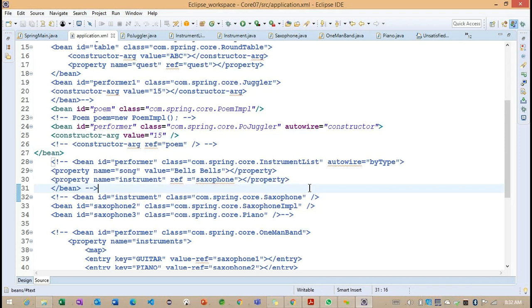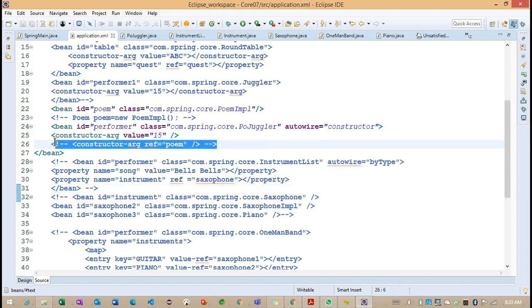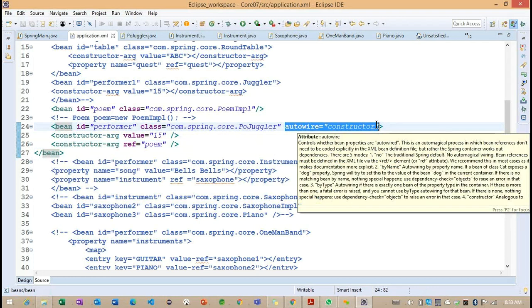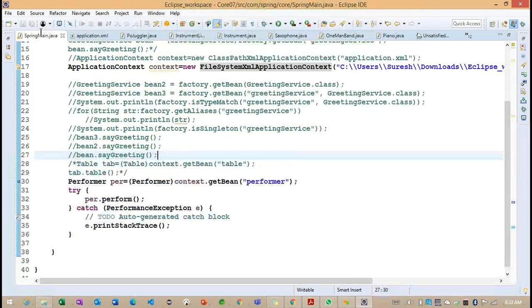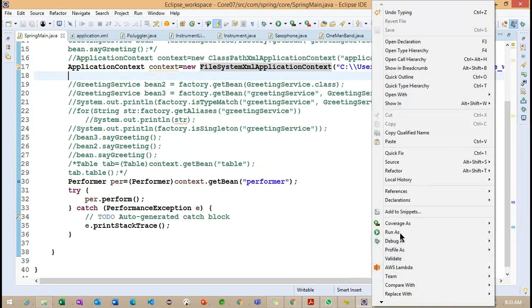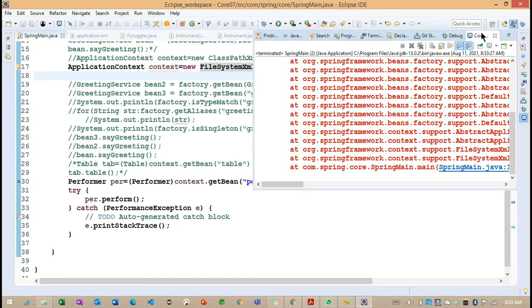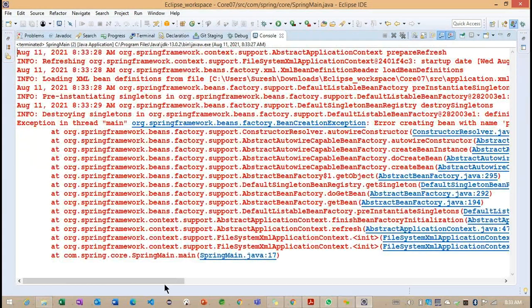Okay, if we don't have anything here, now what happens? Basically, now we identified that I commented this section of code, but I'm enabling this section of code and trying to work on the autowire concepts. So what will happen here? I'm going to run the same example. We'll see whether it throws an exception or the example runs successfully or not.